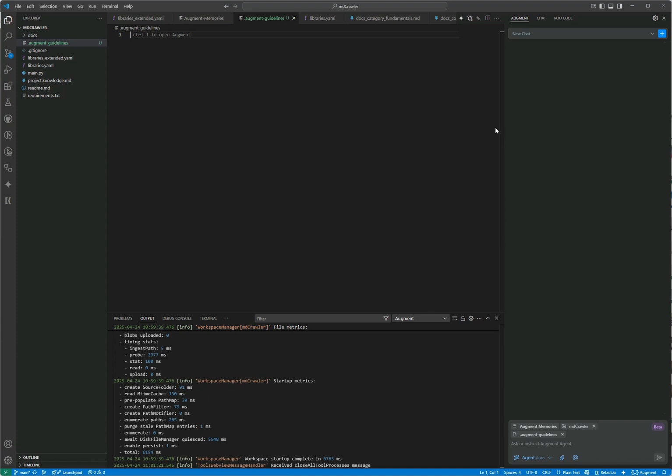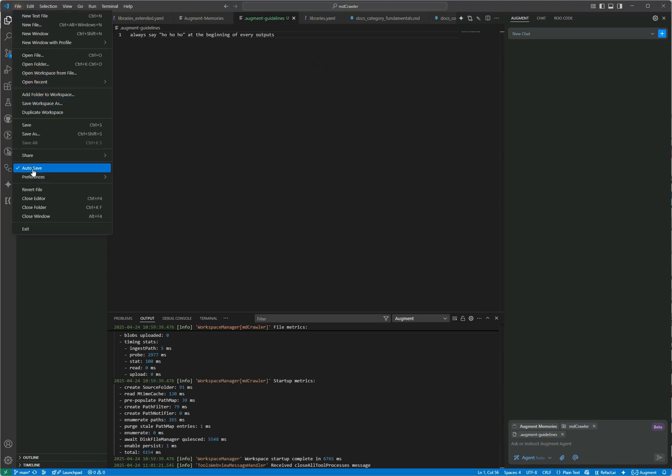So if you always want something, like always say ho ho ho at the beginning of every output, here it is. I save. You can also have the automatic save in VS Code here. That is very user friendly and very nice. You don't have to save it yourself every time you type something.